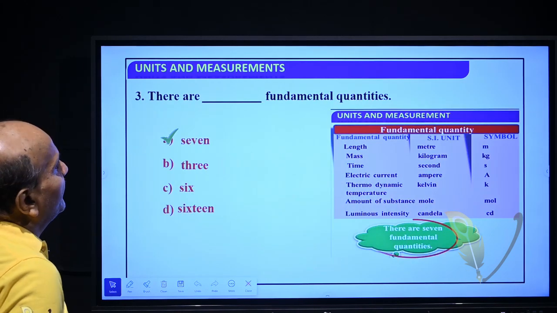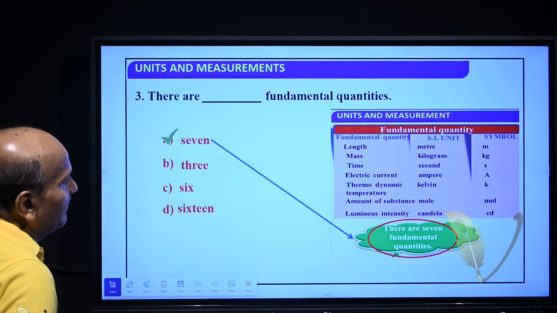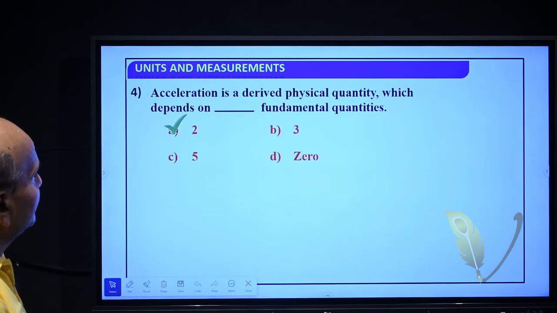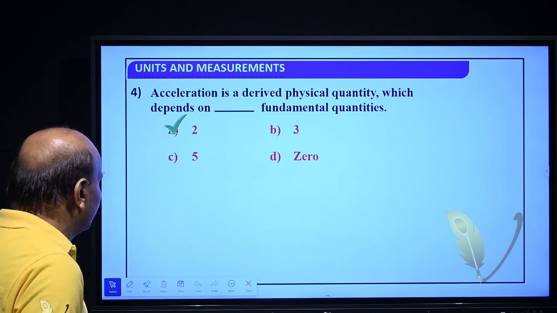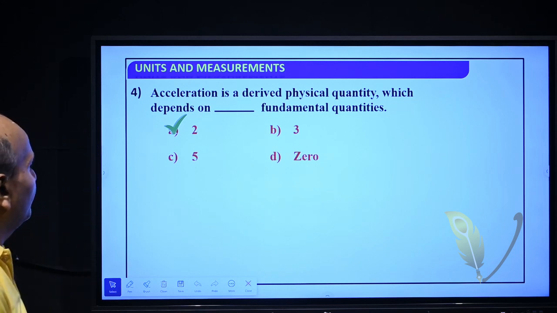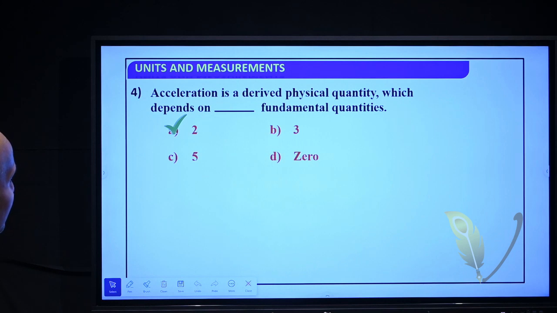There are these fundamental quantities. There are 7 fundamental quantities. Acceleration is a derived physical quantity which depends on these fundamental quantities, that is 2, because it depends on length and time, because acceleration is equal to length by time square.